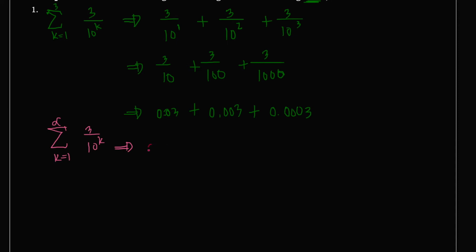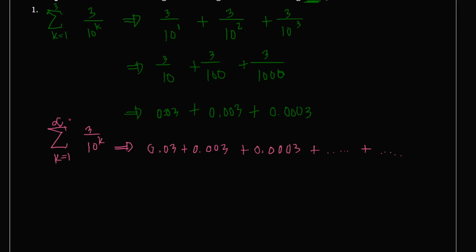Then our sum of the terms will be different. This will be 0.03 plus 0.003 plus 0.0003 plus and so on, until such time that we approach infinity, because our upper limit here is positive infinity. So there is no limit to substituting the values of k, as we raise 10 to k as k approaches infinity.